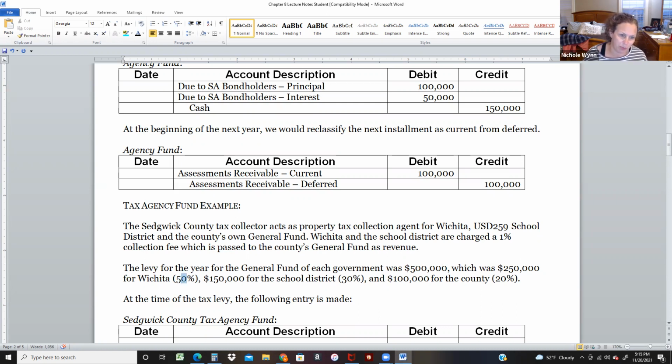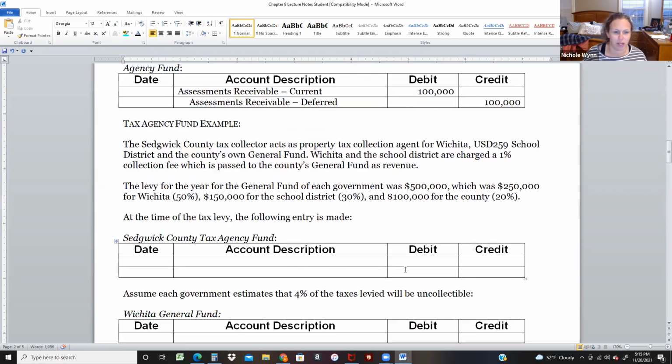So Wichita gets 50% of the revenue, 30% goes to the school, and the other 20% stays in the county. Some of the money goes to Wichita, some to the school district, and some stays in Sedgwick County.